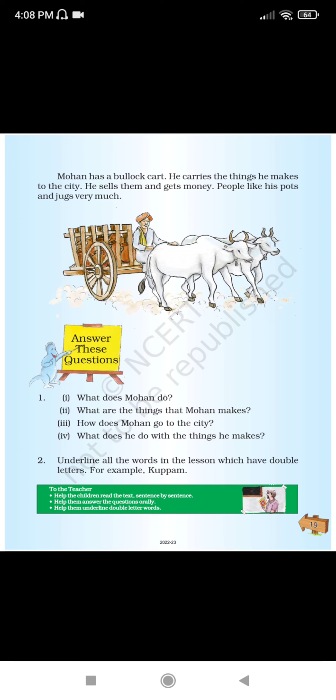What does Mohan do? He makes pots. What are the things that Mohan makes? He makes jugs, lamps, pots. How did Mohan go to the city? With the help of a bull cart.